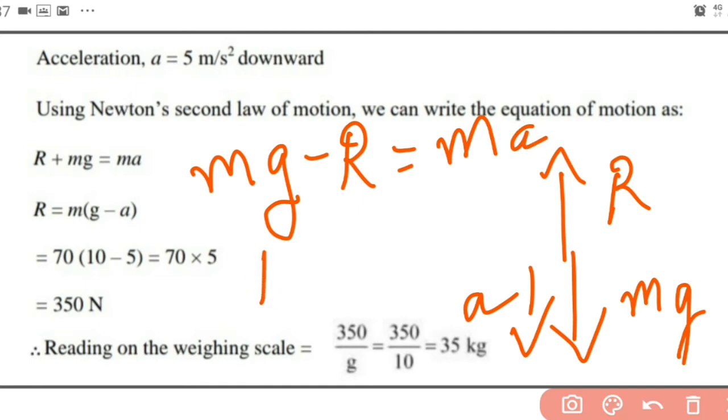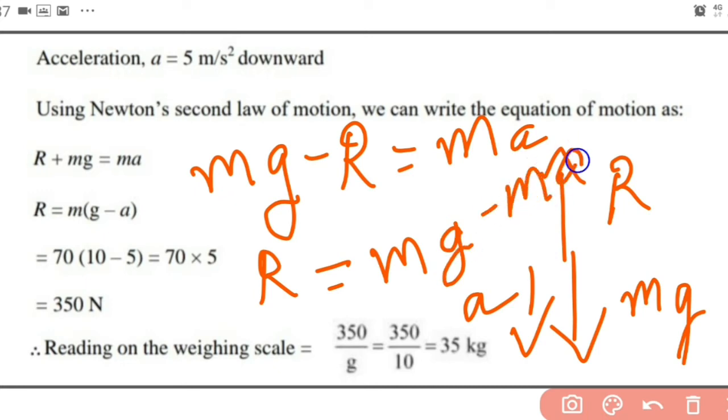Rewriting, what we want is R. So R is equal to mg minus ma, or m into g minus a. This equation and steps we have already discussed. Substituting the values, we'll get 350 Newton. So the reading on the weighing scale will be 350 Newton by 10, that means 35 kilogram.